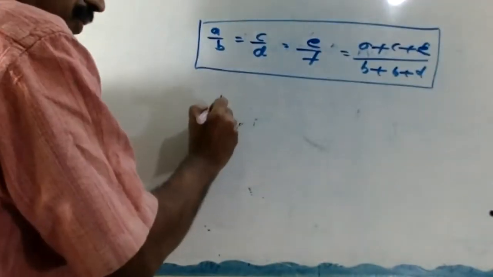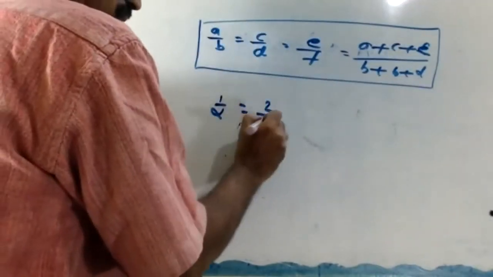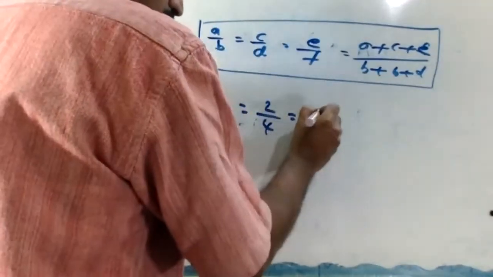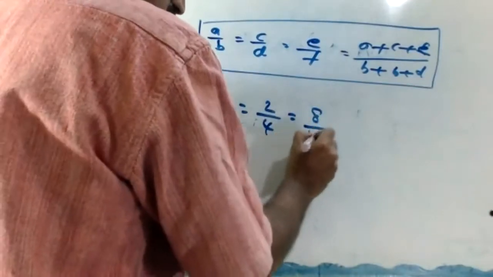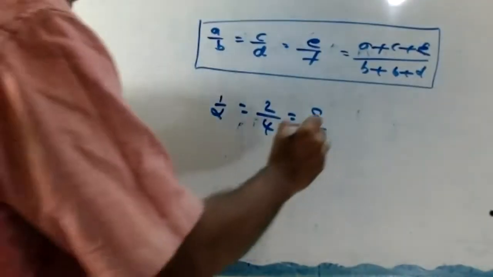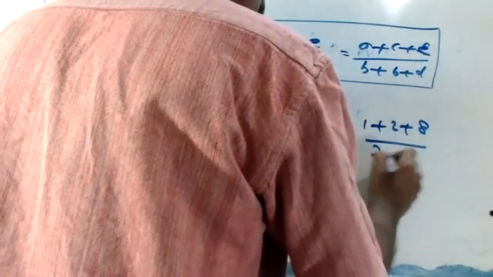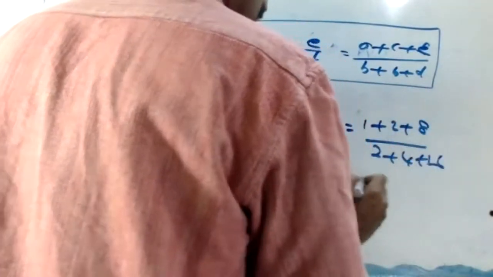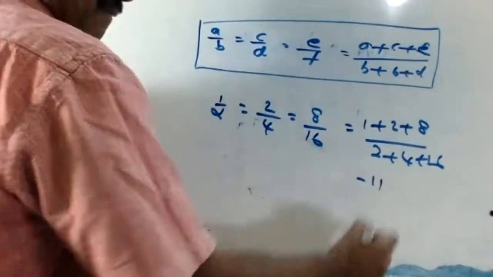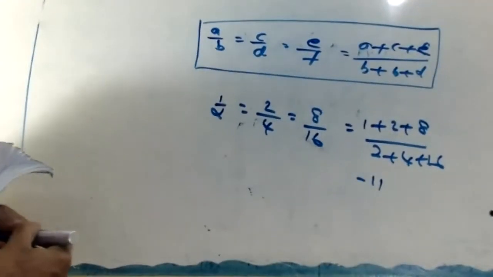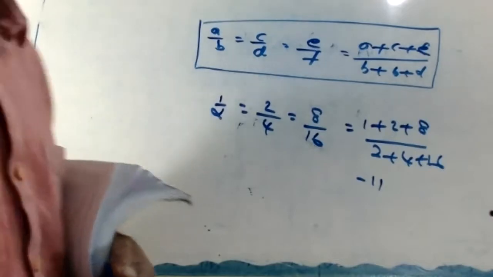Look, 1 by 2 equals 2 by 4 equals 8 by 16, so 1 plus 2 plus 8 divided by 2 plus 4 plus 16. How much? 11 by 22, right? Correct or no?